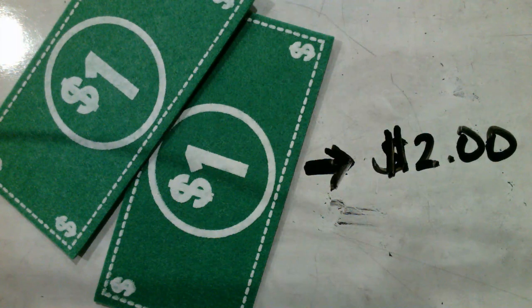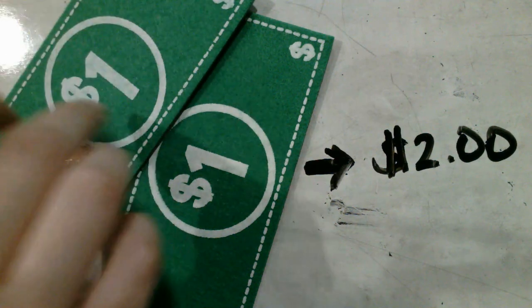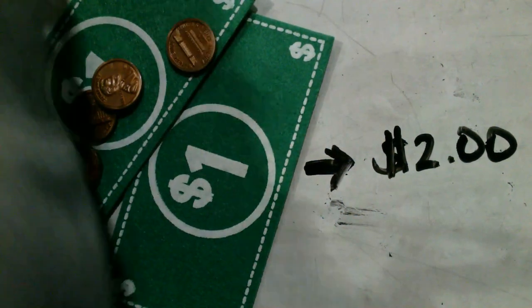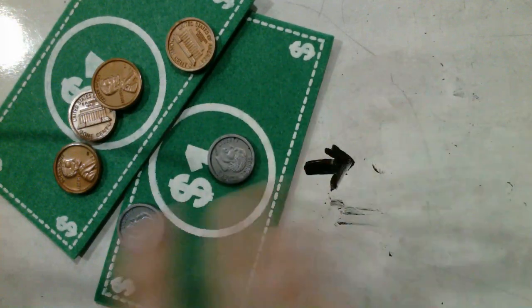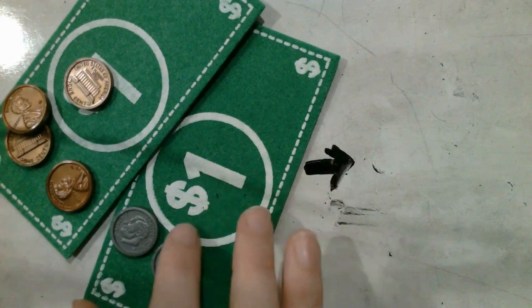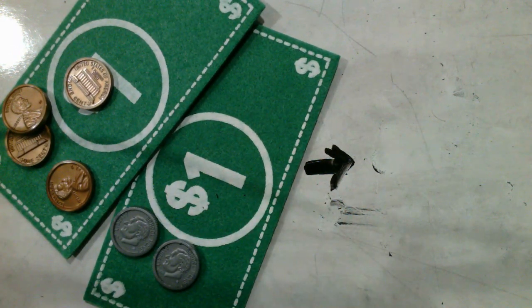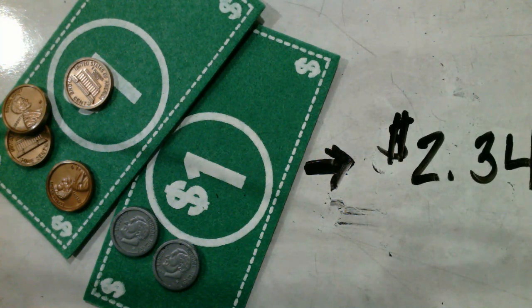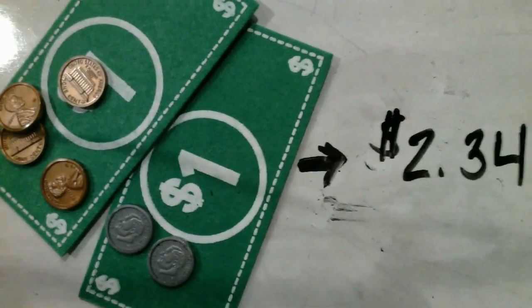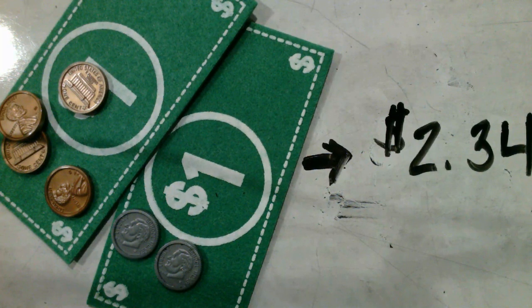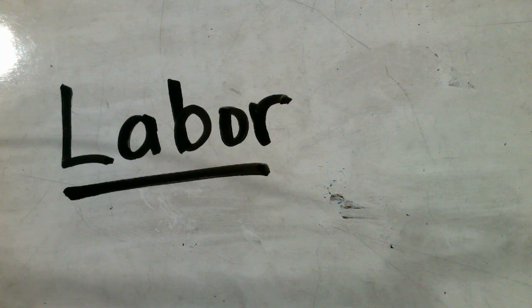Nice job, mathematicians. If we combined our money, so our original amount with our new amount, what would be the total amount of money that we have on our screens now? Write it on your whiteboards. We have a total amount of $2.34. Nice job, mathematicians. You're going to practice a few more examples with your teacher, so pause the video and complete those now, and come back when you're ready for the full group activity.